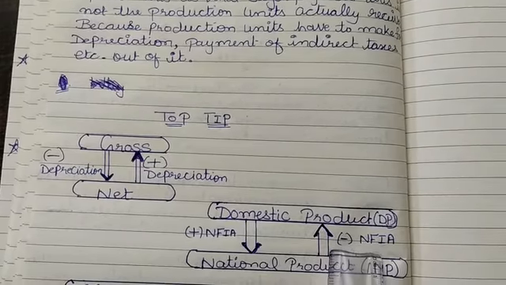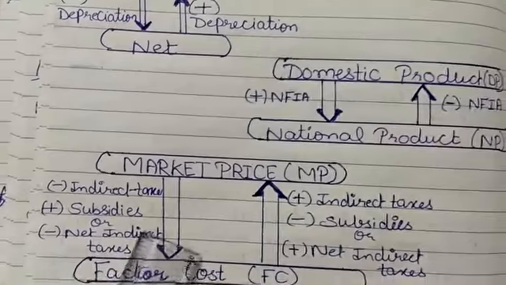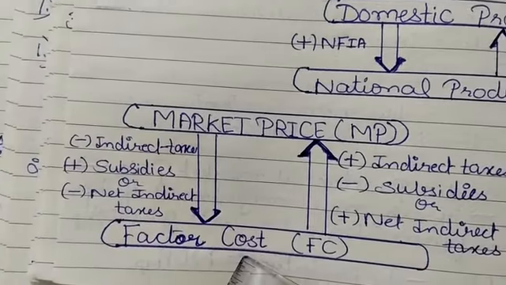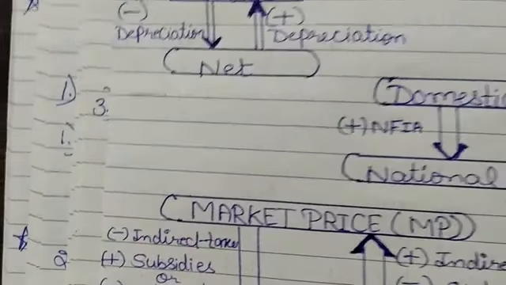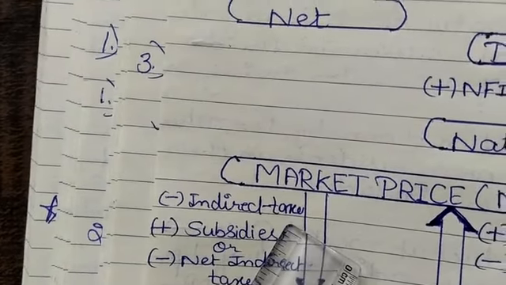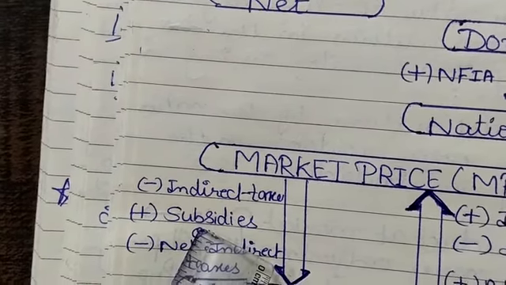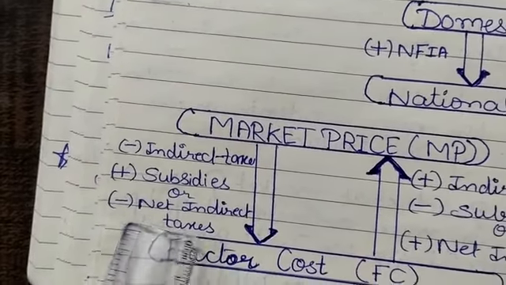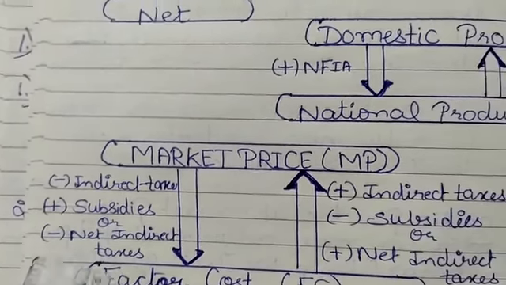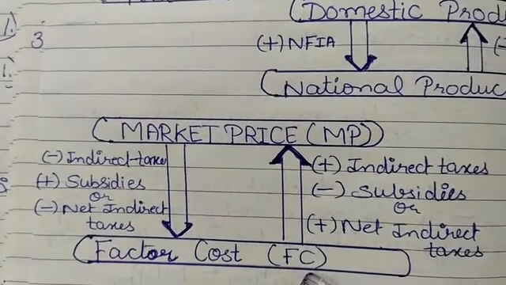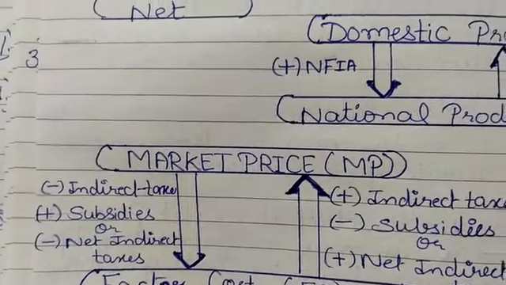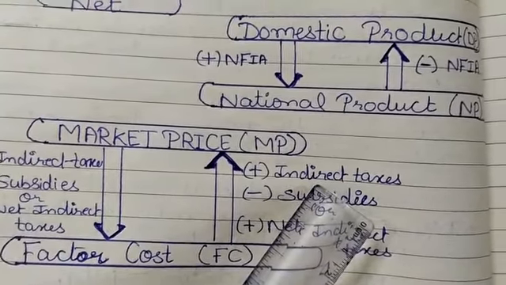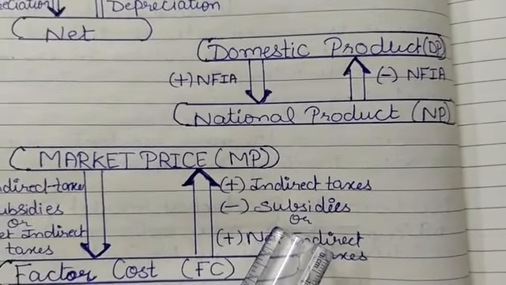Lastly, I can say that while going from the concept of market price to factor cost, simply what I have to do, I have to deduct indirect taxes and I have to add subsidies. Or I can say NIT, net indirect taxes, I have to deduct. Okay, lastly, when going from factor cost to market price, we have to just do the reverse thing. Add indirect tax minus subsidy, or I can